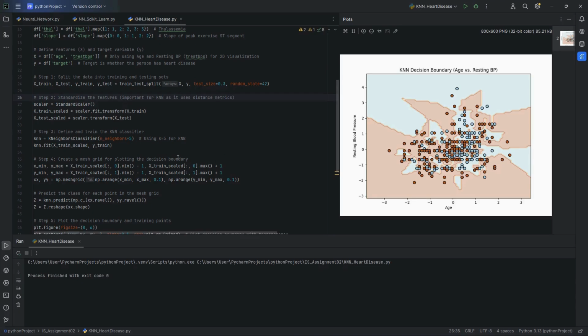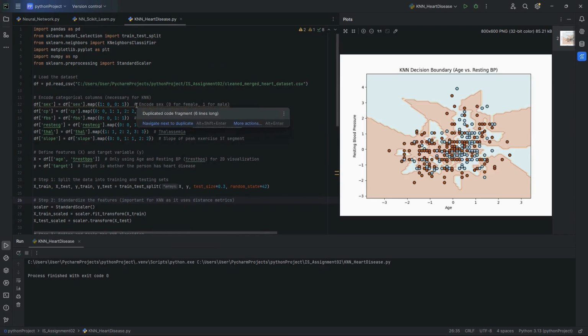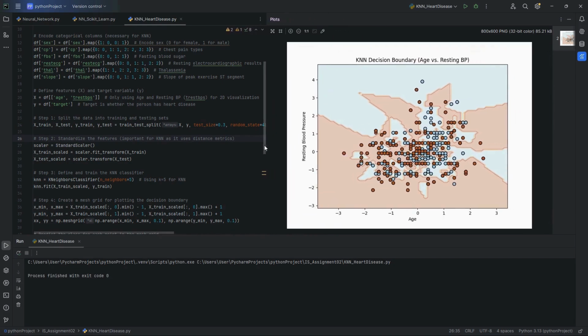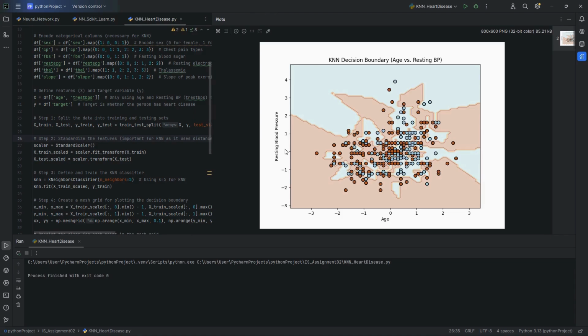So in our dataset, we have two important features, age and resting blood pressure. Both of these are categorized into groups to make the analysis easier and more intuitive. The resting BP is categorized into 5 groups: low BP, normal BP, elevated BP, hypertension stage 1, and hypertension stage 2. Each group is mapped to a number: 0 for low BP, 1 for normal BP, 2 for elevated BP, 3 for hypertension stage 1, and 4 for hypertension stage 2.